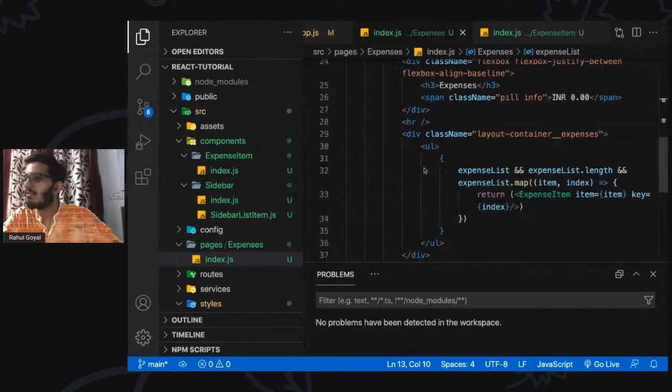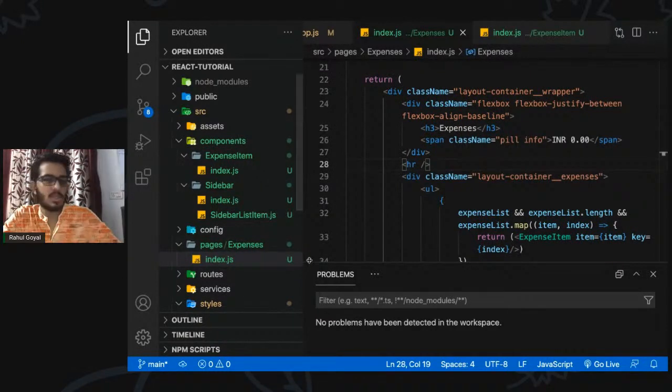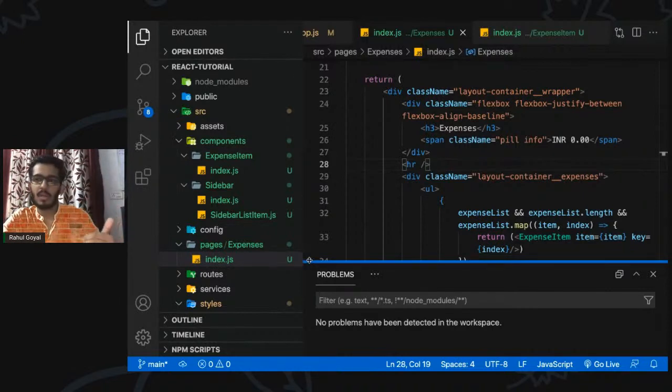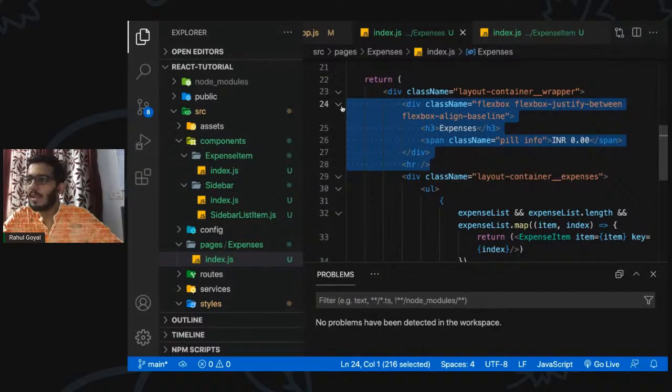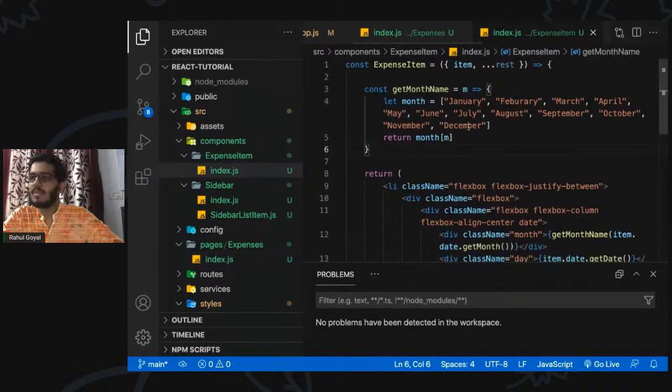So I guess we have split our app. If you can see, each of these components has a very specific task, right? This page component, the page expenses, is also a component, but it's just the folder convention, the folder structure I'm using here. We have the header here and all the items; we are passing the data and it is returning the JSX in an array which is being rendered. And this expense item just has a single function, a specific task to render all the items based on the props.